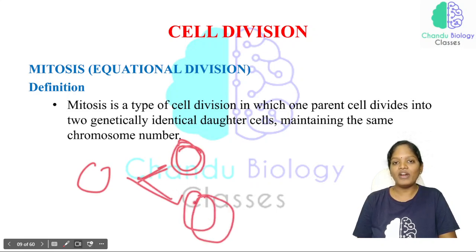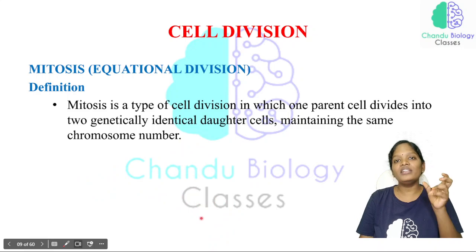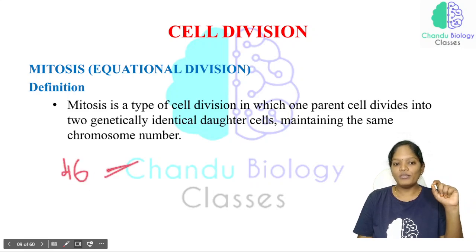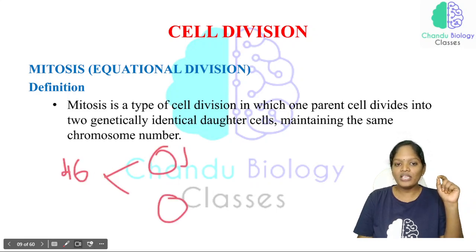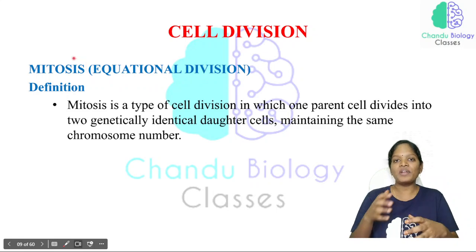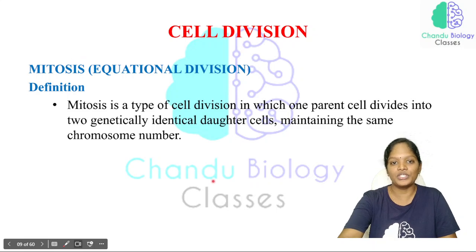Whenever one parent cell is divided into two daughter cells, each daughter cell is genetically identical, just like the mother. The mother has 46 chromosomes, and each daughter nucleus also receives the same, equal 46 and 46 chromosomes. That is why we are calling this an equational division. All the contents from the mother cell are carried to the two daughter cells exactly the same, right? So this is why we call mitosis an equational division.